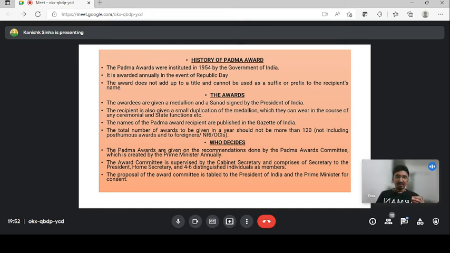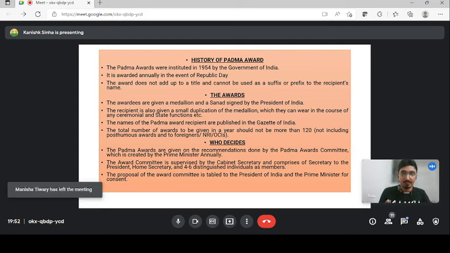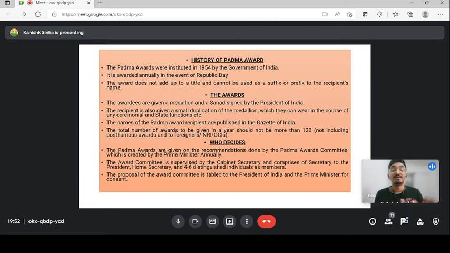We have a Padma Award committee consisting of the cabinet secretary, secretary to the president, home secretary, and 4 to 6 distinguished individual members who make a proposal and submit it to the president and prime minister for their consent, after which finally the award is given. So this is all from this slide. Next slide.